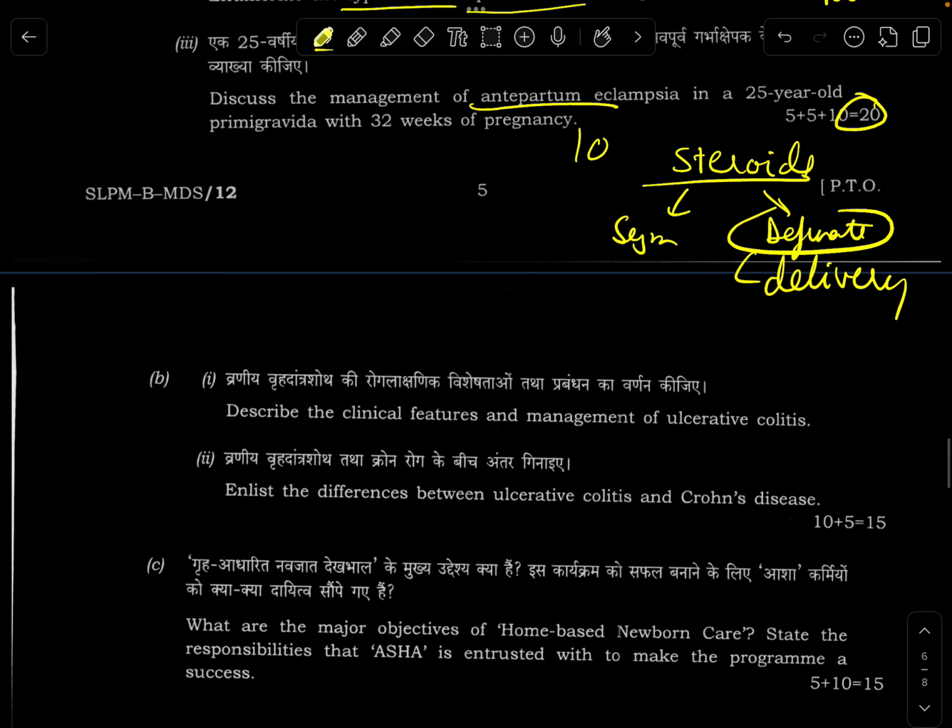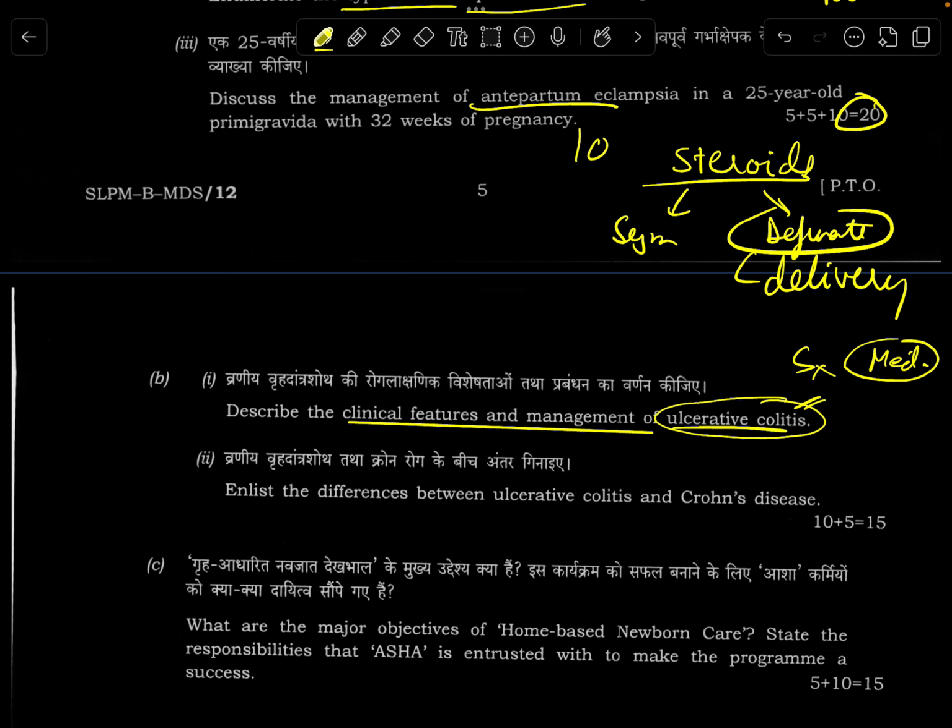Now, second question: describe the clinical features and management of ulcerative colitis. Ulcerative colitis, we study more in surgery, but this is also a medicine topic. This is also mentioned in the syllabus, so this 10 marker is done. Technically, every medico knows the difference between ulcerative colitis and Crohn's disease, but if you look explicitly in the syllabus, this is not part of the surgery syllabus. But Crohn's disease is part of malabsorption syndrome. So this question was asked.